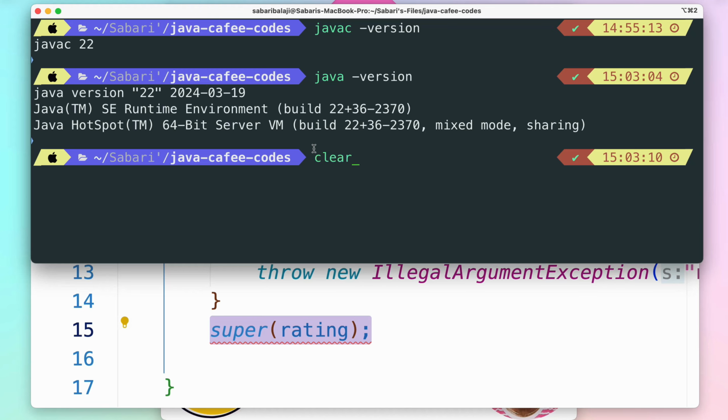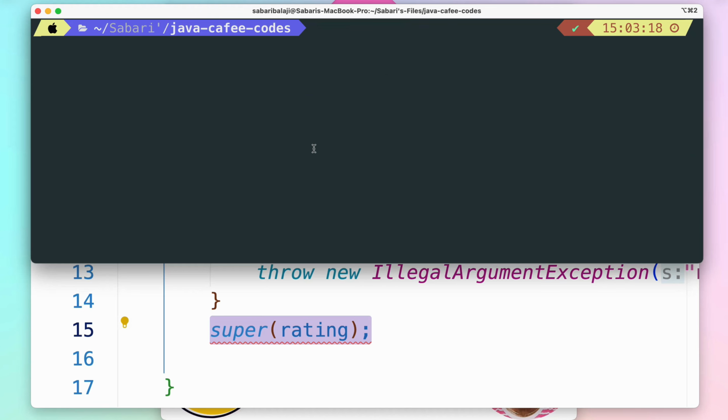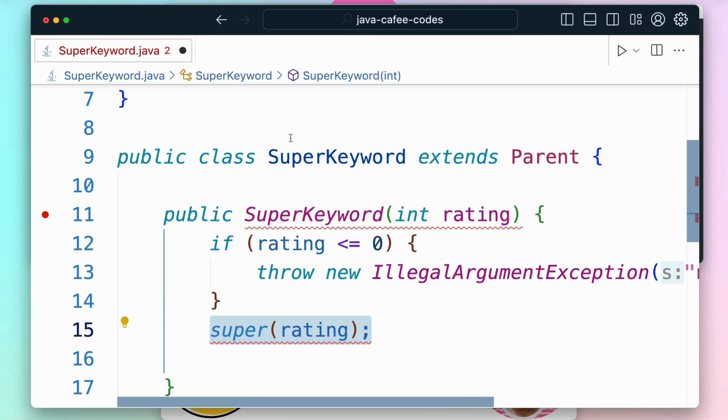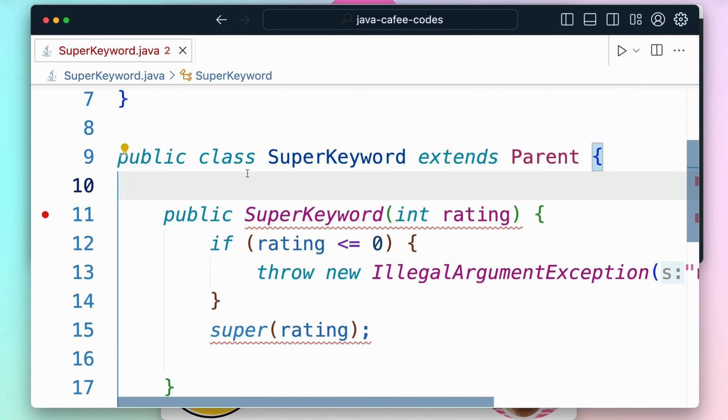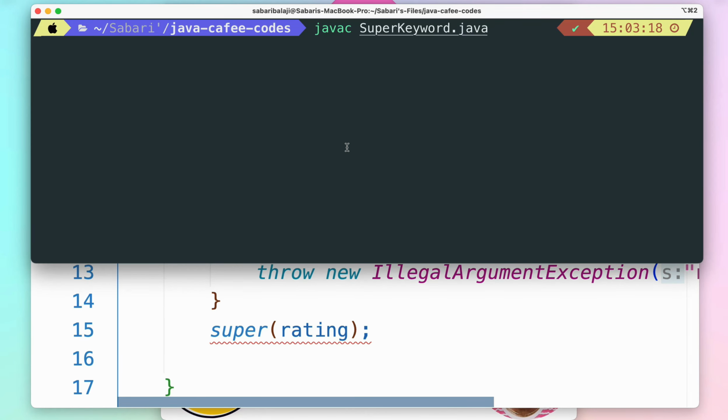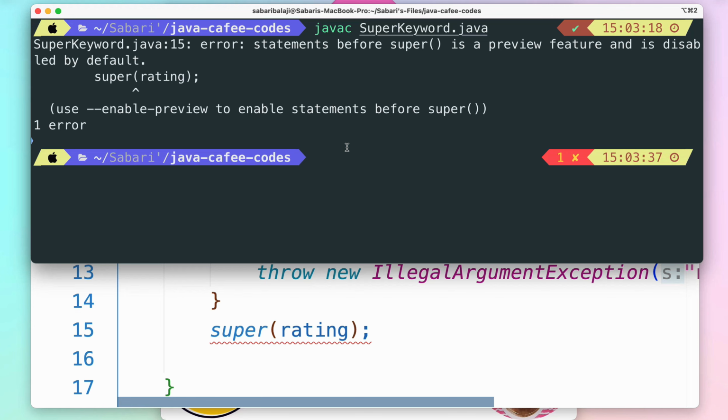But even though we have Java 22 installed in the machine, if I just go and compile this code, so I'm going to say javac, let's say super keyword.java, because that's the file name that we have. So let's save this file once again and let's give it to the compiler and see what the compiler is going to yell at us. The compiler is going to yell at us stating, hey, listen, you have written a super of statement after a few lines of statements, which is not acceptable by this compiler.